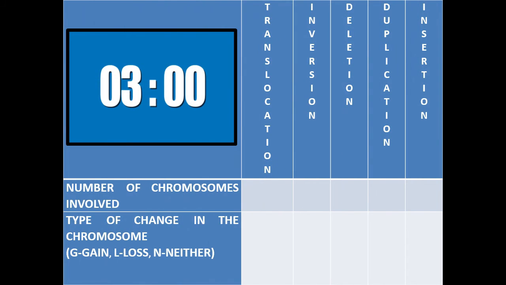I have here a table that is missing information. In your notebook, complete the table by supplying the necessary data that correspond to each space. This information include the number of chromosomes involved, and the type of change in the chromosome. Write G if it's gain, L if it's for loss, and N if neither of the two happen. You can also write G and L if these two processes happen at the same mutation. You have 3 minutes to do so. Are you all ready? Your timer starts now.